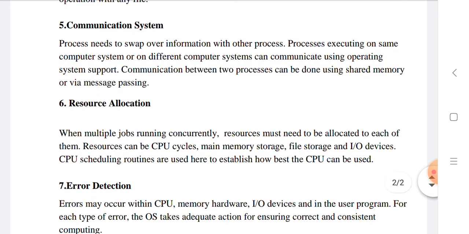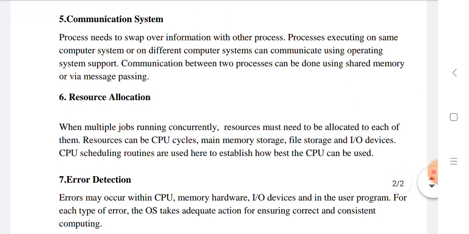Next, communication. Processes need to swap information with other processes executing on the same computer system or on different computer systems, and they can communicate using operating system support. Communication between two processes can be done using shared memory or via message passing.